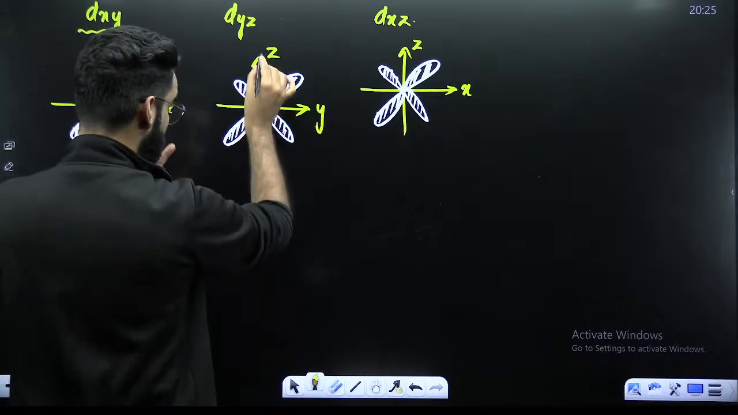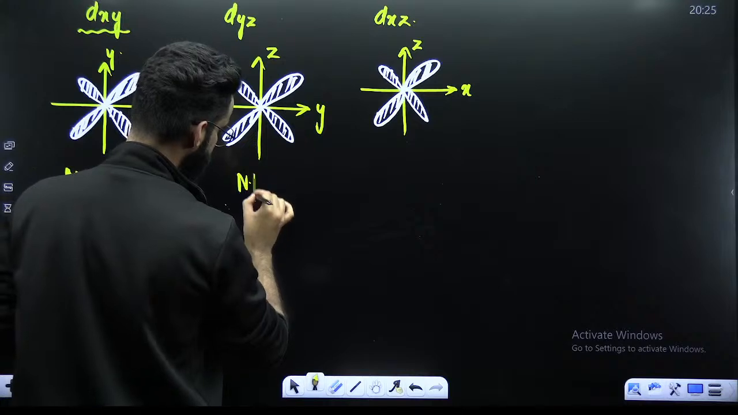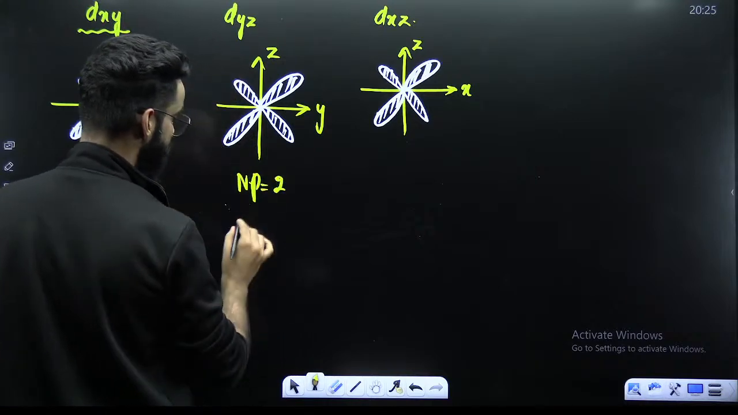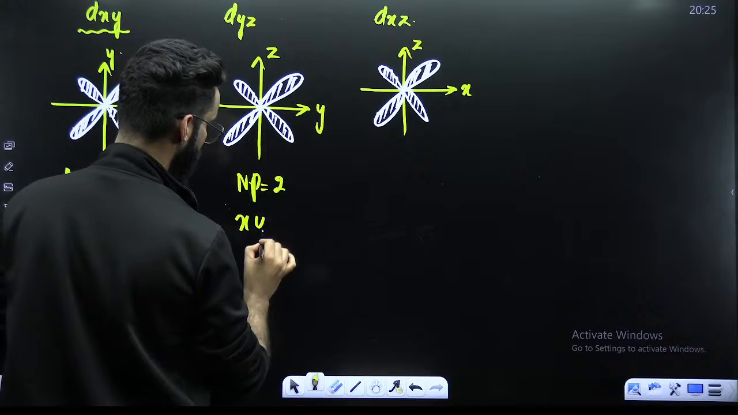Similarly, dyz, how many nodal planes? 2 nodal planes again. One is going to be your xy, one is going to be your xz.